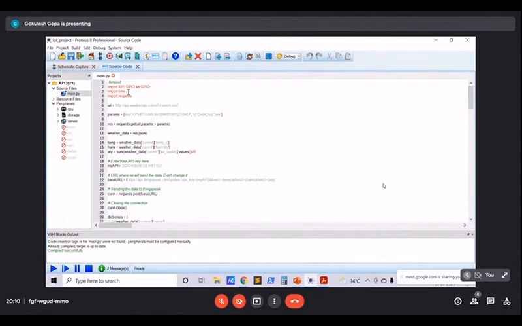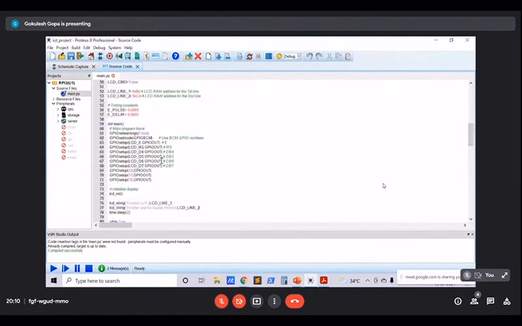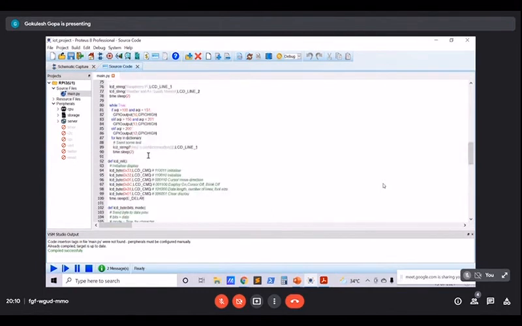We have included the time library, which we use to create a buffer and show all the temporary and related data properly. We have also included the requests library to get the weather data from the API and post it onto our ThingSpeak channel. And here in the code we have utilized the GPIO library rather than the physical memory. And this is the exact while loop that executes and the data is being completely based on the requests.